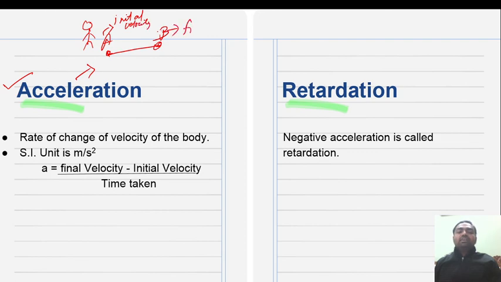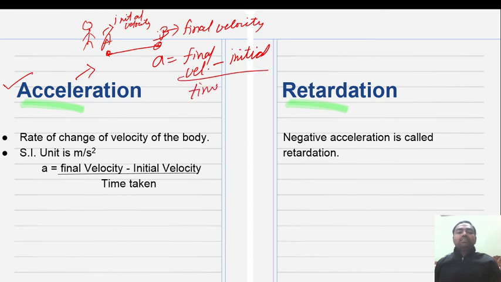At B, it reaches the final position with final velocity. So acceleration is equal to final velocity minus initial velocity divided by time taken. Time taken here is to cover the distance from point A to B. This is called acceleration. The SI unit of acceleration is meter per second square.